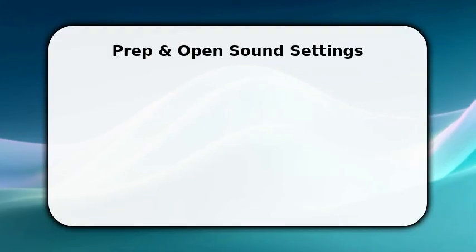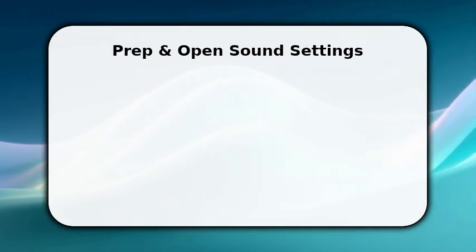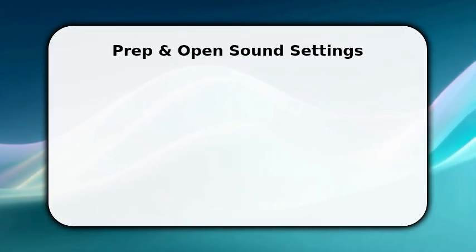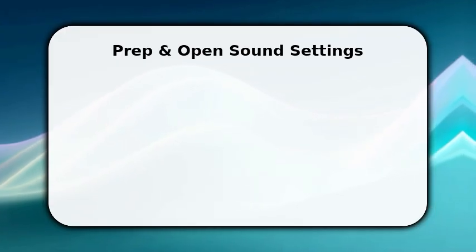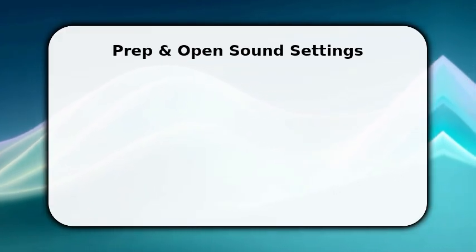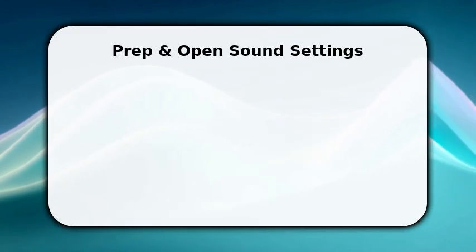You start by confirming basic readiness. Unlocked phone and Android 10 plus Realme UI for consistent labels. Now open settings and tap sound and vibration. This is where system audio toggles live.